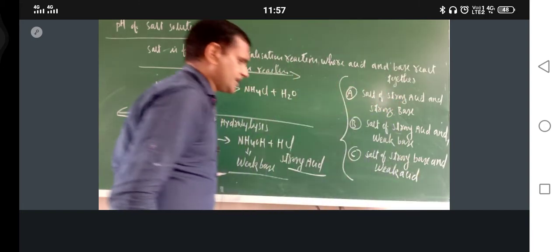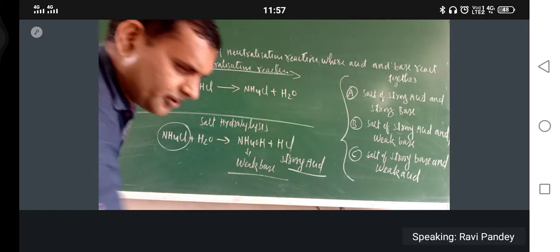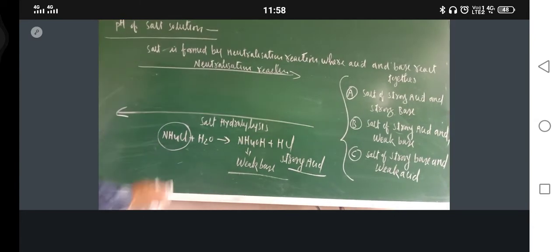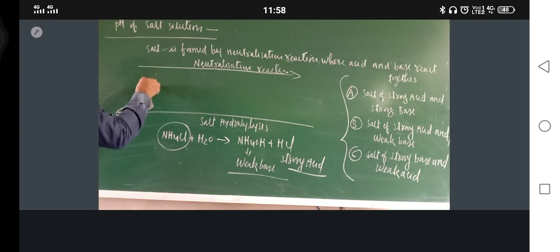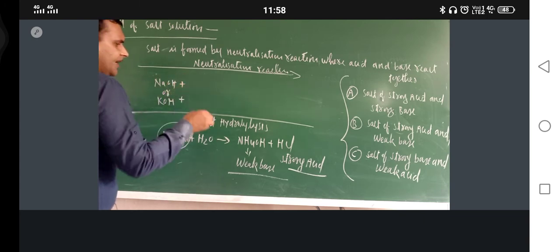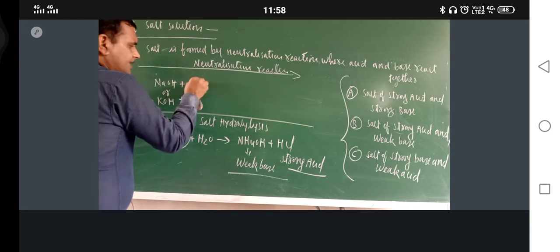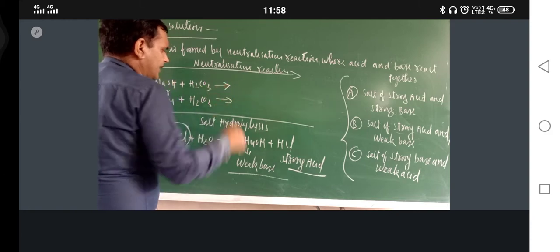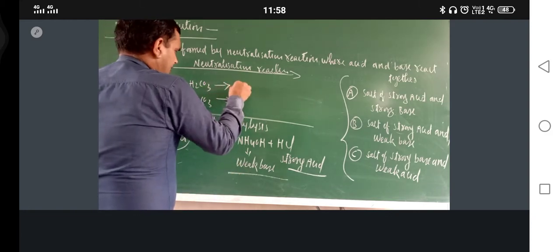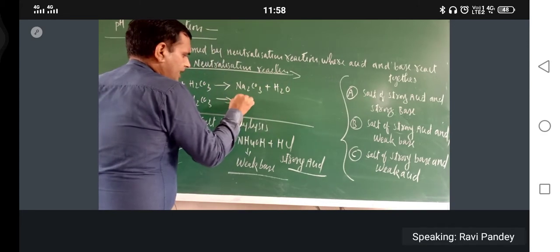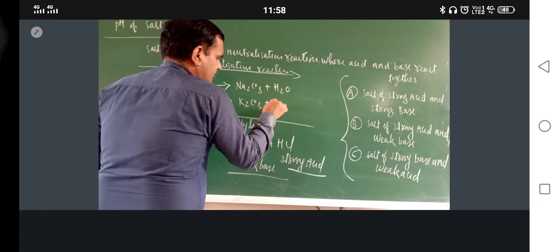Just see, I can tell that one also. Don't worry. Third category: take one strong base, NaOH, or you can take KOH also, and their reaction with a weak acid, carbonic acid, H2CO3, which is a weak acid. So what is the product here? Na2CO3 plus H2O; here K2CO3 plus H2O.